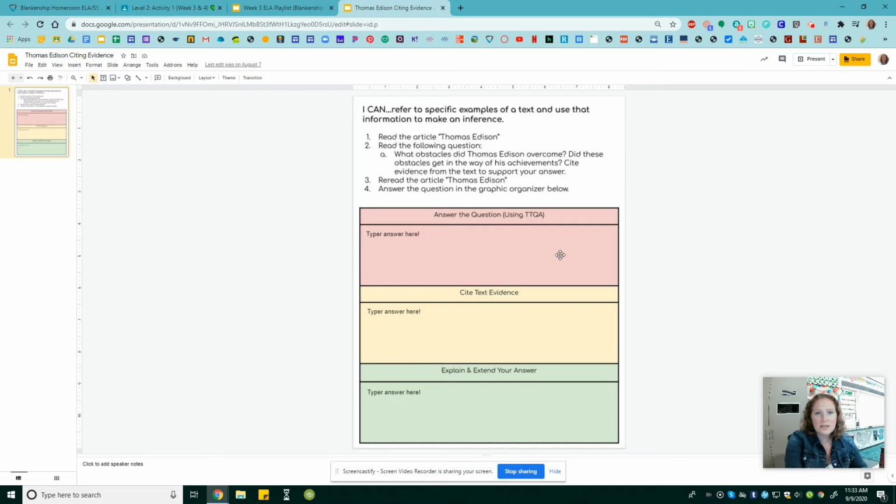So you have to answer the question using TTQA: turn the question around, cite text evidence. That means go back to the text and find evidence to support your answer, and then explain and extend your answer. Explain how you found that evidence and why that supports your answer. We'll learn more about acing in another video. So that is your first